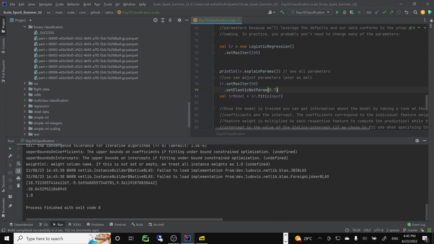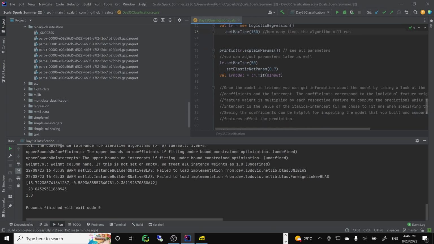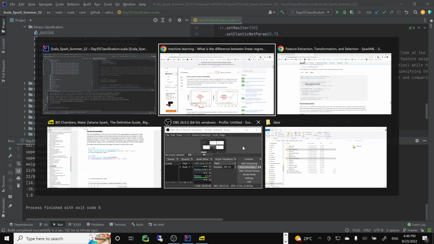Right, so it works still the same way. Actually, I think you can see the weights change a little bit, since we changed max iteration. That controls how many times the algorithm will run. It keeps track, of course. What else? Right, so it worked. Let's see how much time we have.